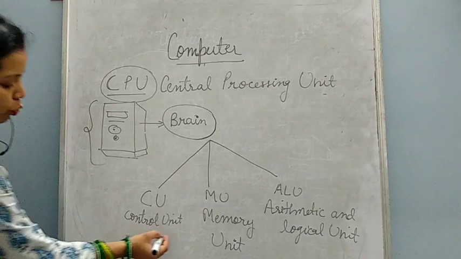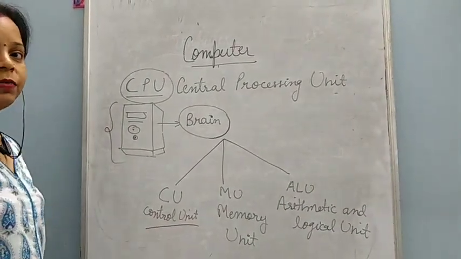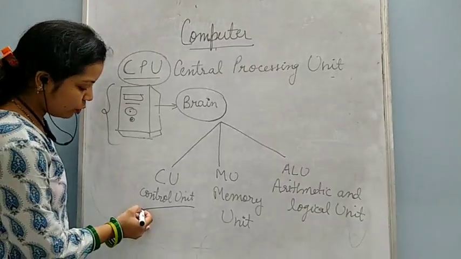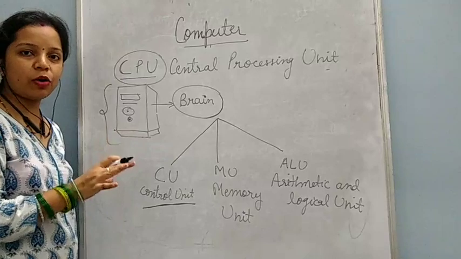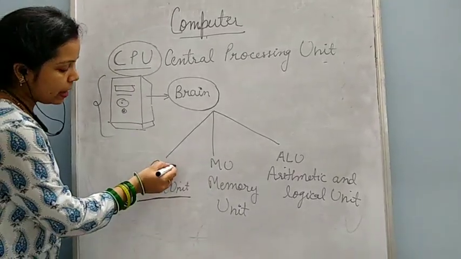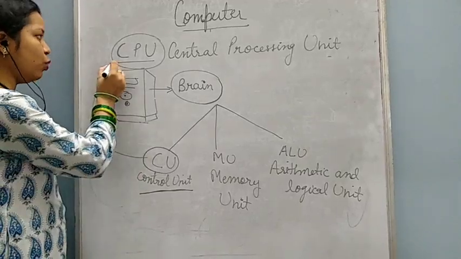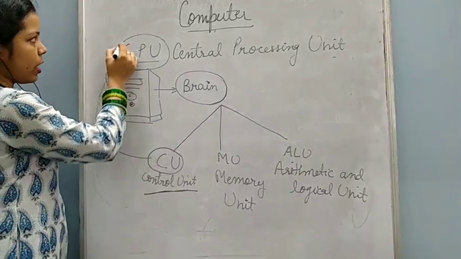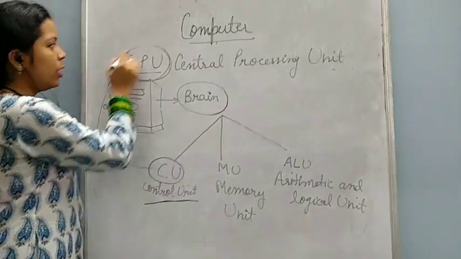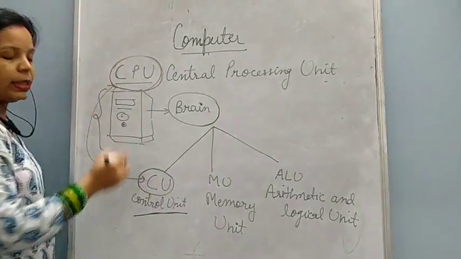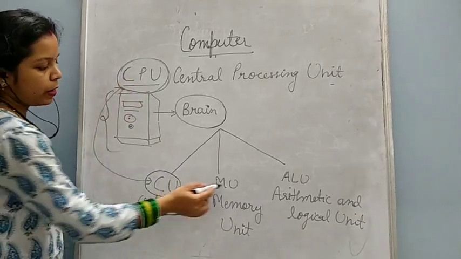CU is control unit. Control unit is like traffic policeman. Okay, you have seen traffic policeman. So what does traffic policeman do? Traffic policeman controls the traffic on the road. So like that, control unit is there in the CPU, which controls the traffic of the CPU. Means what work CPU will do, that is controlled by CU, control unit. It controls the work of the CPU.